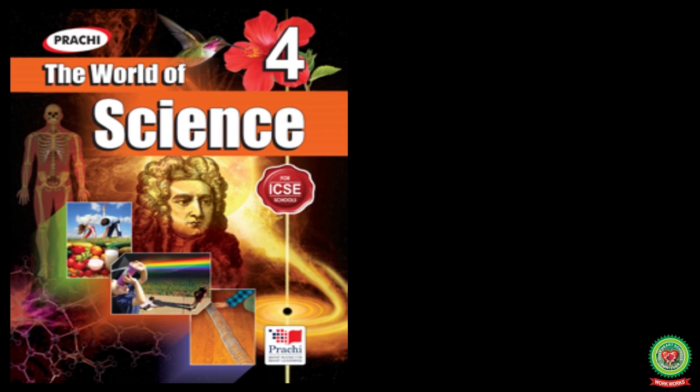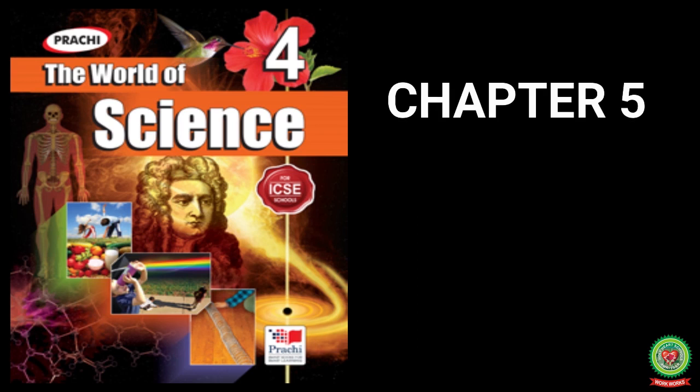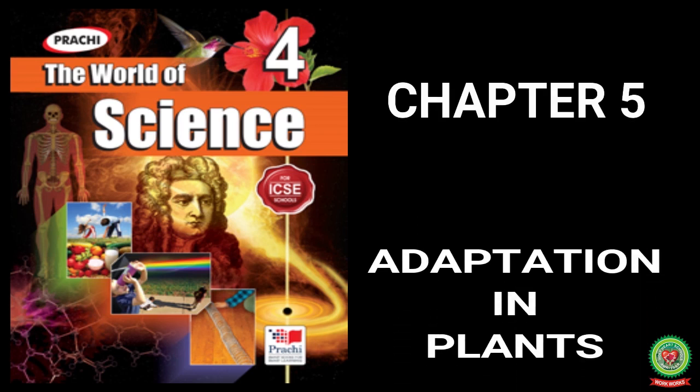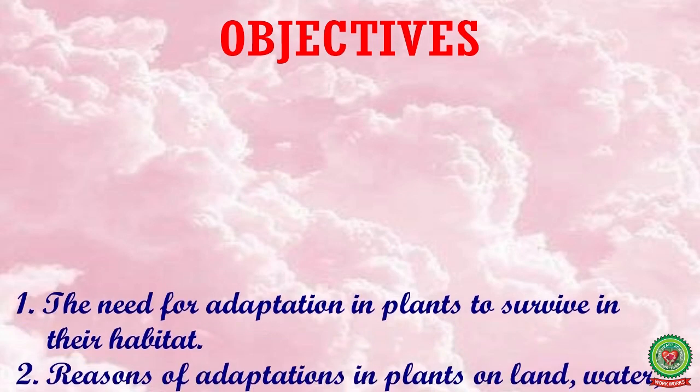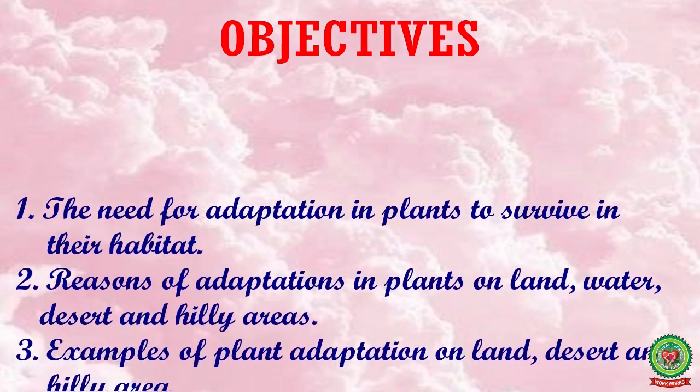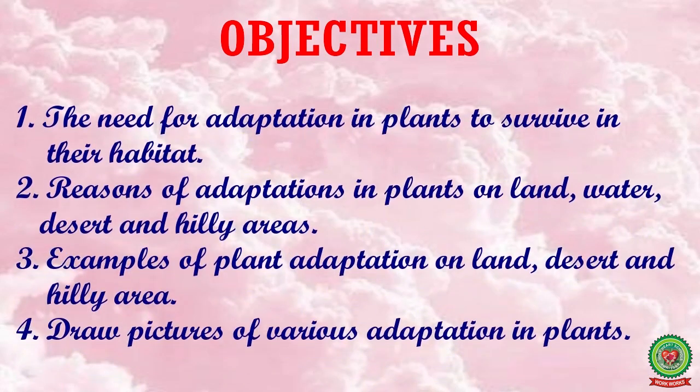So students, in today's class I will teach you a new chapter, chapter number 5, Adaptation in Plants. The objectives of this chapter are the need for adaptation in plants to survive in their habitat, reasons of adaptation in plants on land, water, desert, and hilly areas, examples of plant adaptation on land, desert, and hilly area, and drawing pictures of various adaptations in plants.